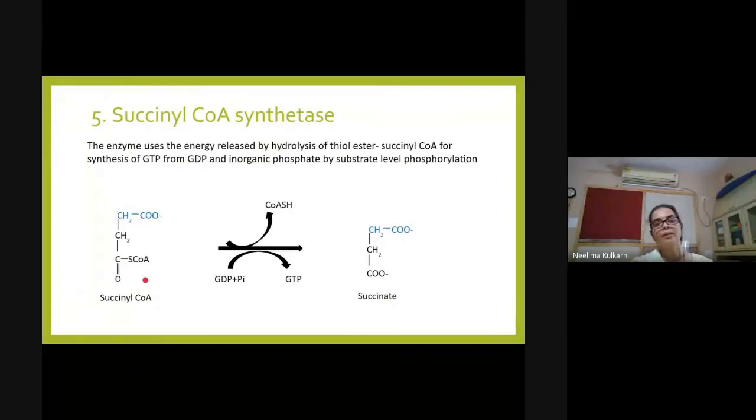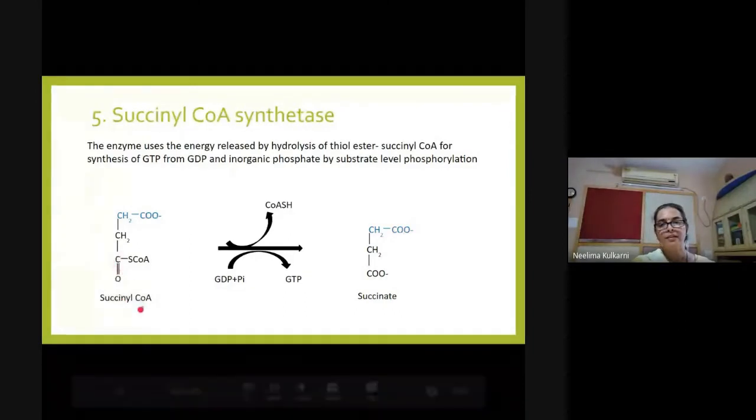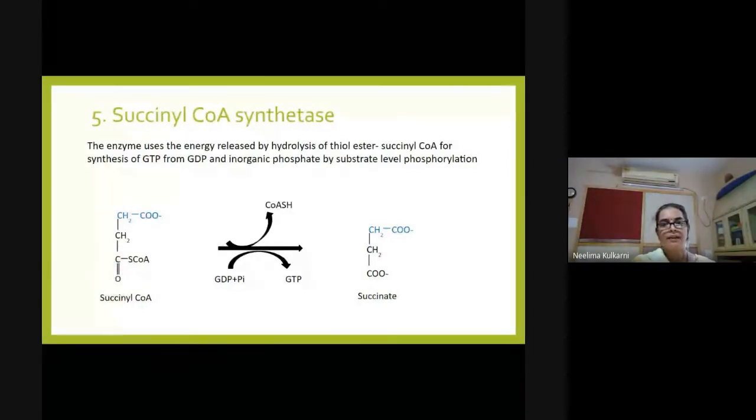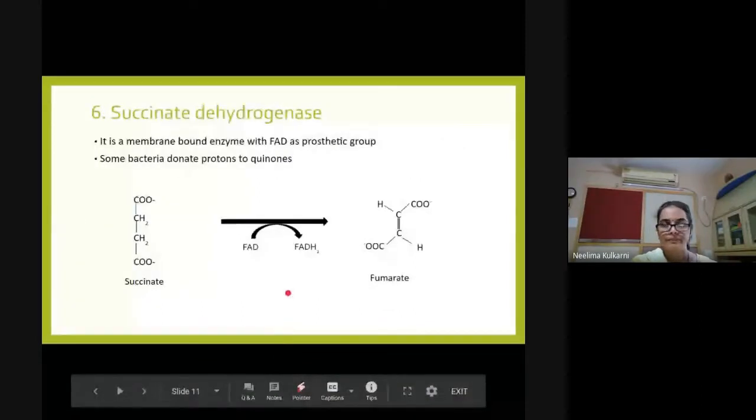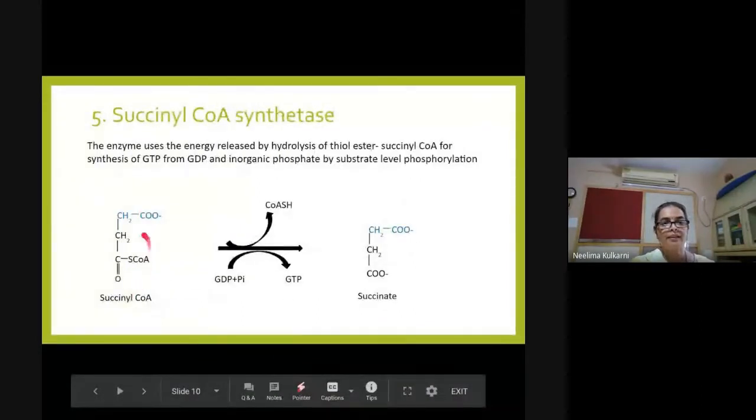This particular enzyme acts on succinyl coenzyme A. Like acetyl coenzyme A, succinyl coenzyme A is also a high energy compound having a thiol ester here. So the thiol ester in succinyl coenzyme A will be cleaved.